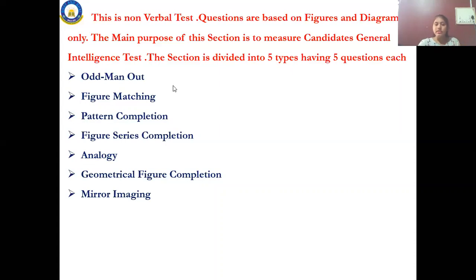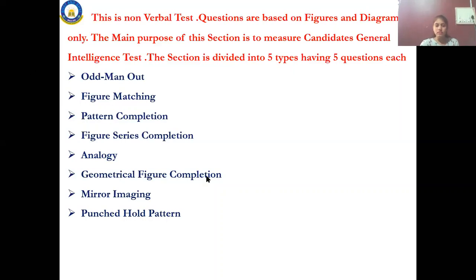The next one is punch hole pattern. What is this punch hole pattern? I'll tell you. The punch hole pattern means you have to do it on the paper itself. You have to fold the paper and see what geometrical figure will come out of that. This and all come under the punch hole pattern.